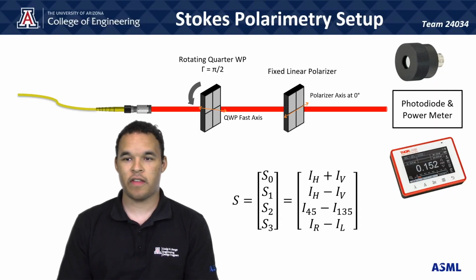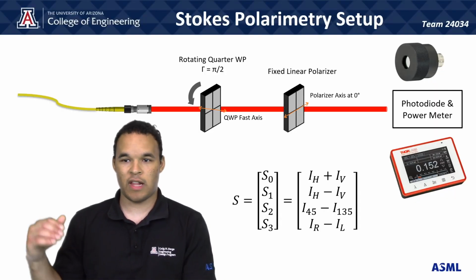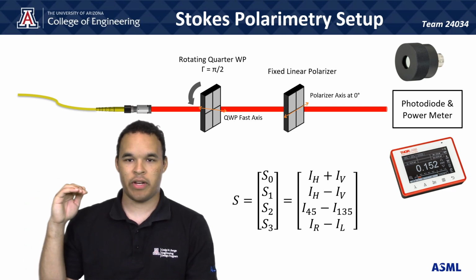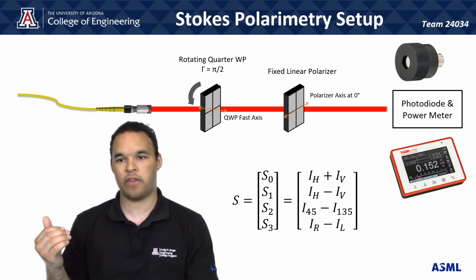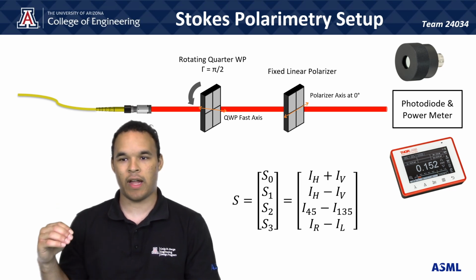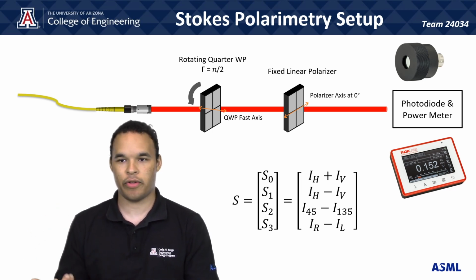A Stokes vector is a 4-element vector that describes the polarization properties of light. The first element is total intensity, the second element is X versus Y polarization, the third element is 45 degree versus negative 45 degree, and the fourth element is right circular versus left circular polarization.